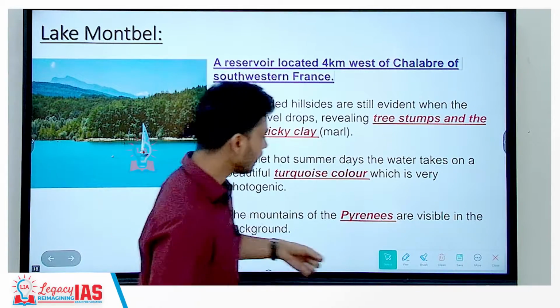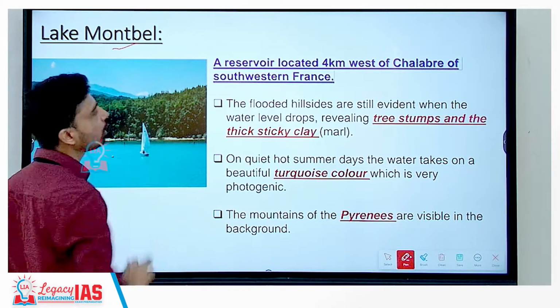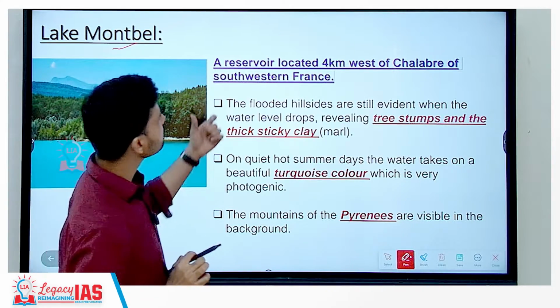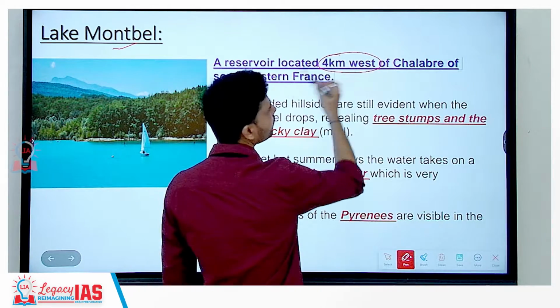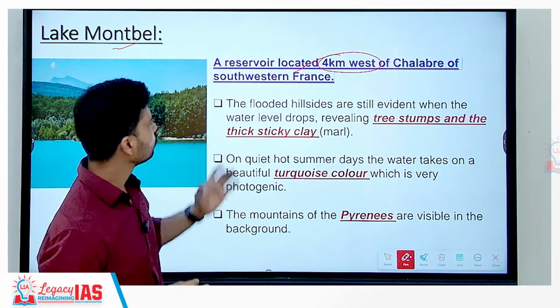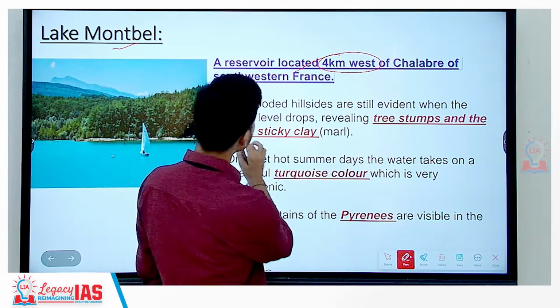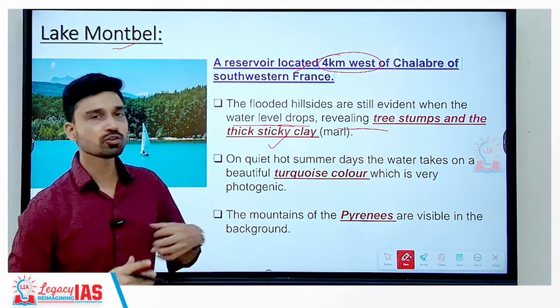Another lake we can talk about is a lake which was in the news, called Lake Montbel. Now, Lake Montbel is basically a reservoir located somewhere 4 kilometers to the west of Chalabre in the southwestern region of France. The flooded hillsides are still evident when the water level drops, revealing tree stumps and the thick clay that is called mud.